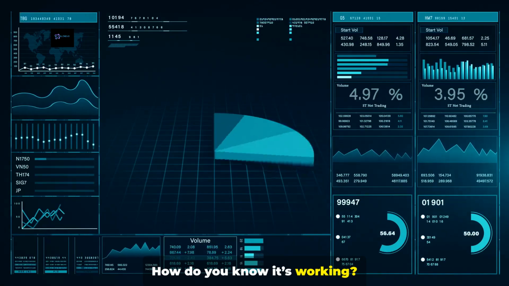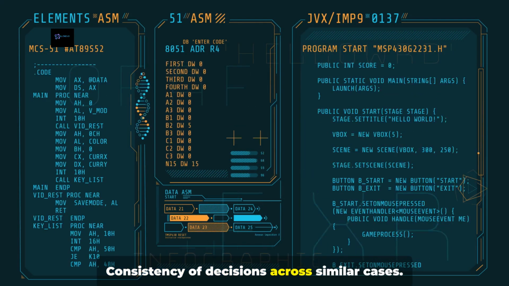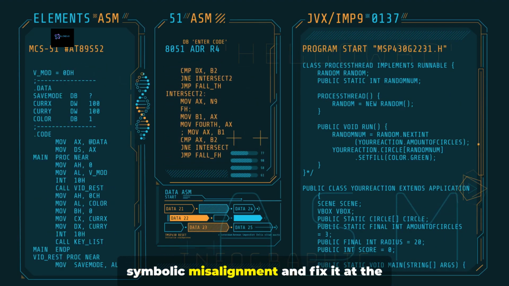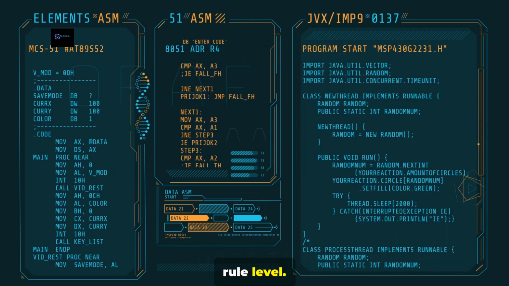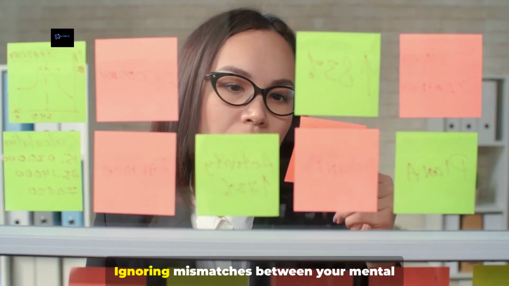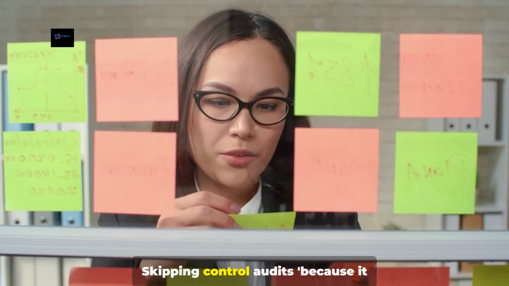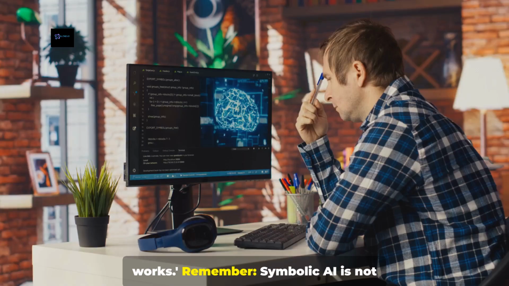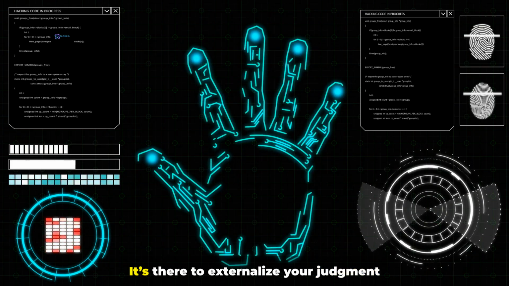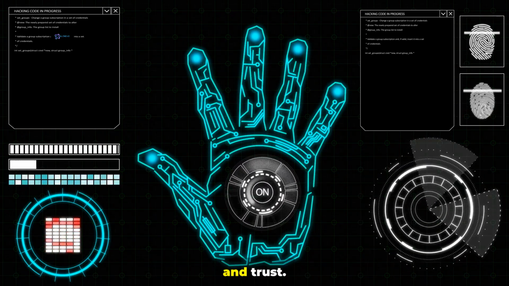How do you know it's working? Track auditability of results, consistency of decisions across similar cases, and how often you can trace a bug back to a symbolic misalignment and fix it at the rule level. Avoid these anti-patterns: over-relying on default prompts, ignoring mismatches between your mental model and the symbolic model, skipping control audits because it works. Remember, symbolic AI is not there to replace your judgment. It's there to externalize your judgment into a system you can inspect, refine, and trust.